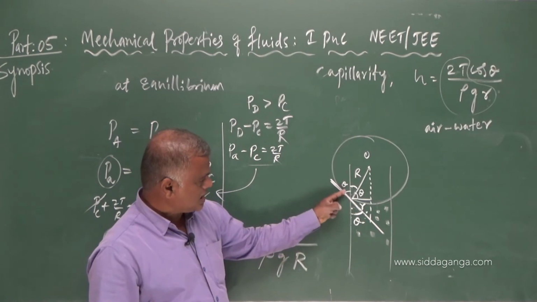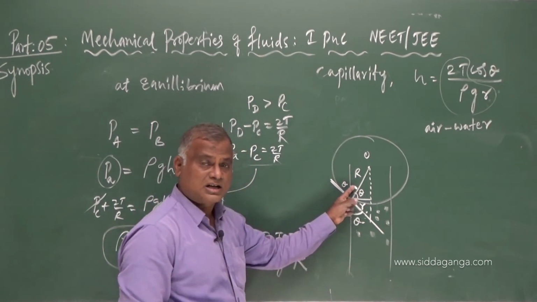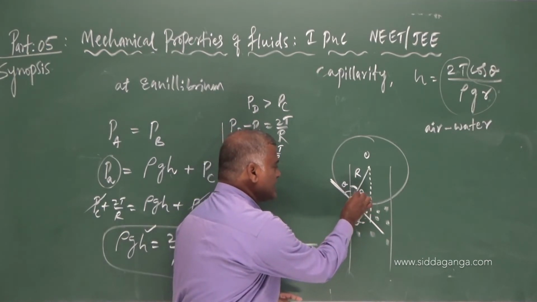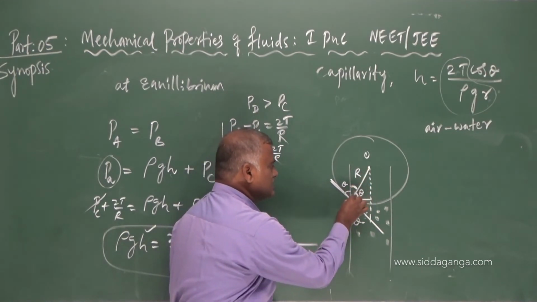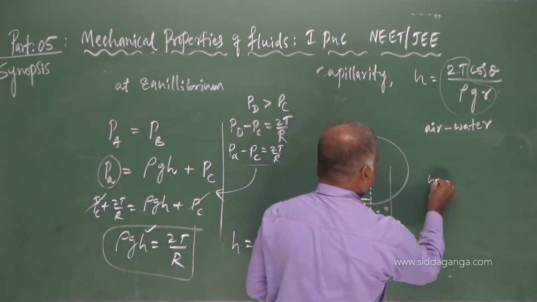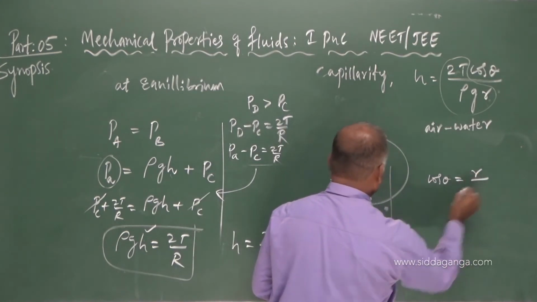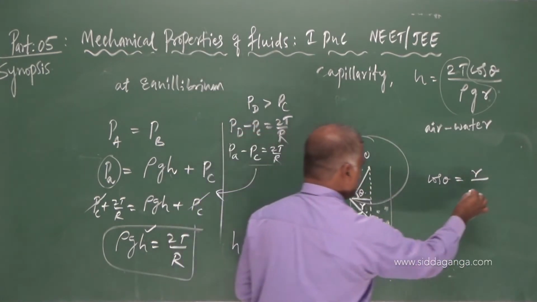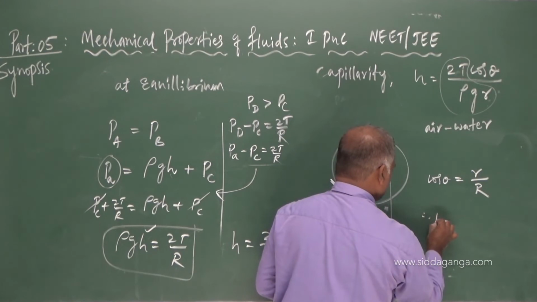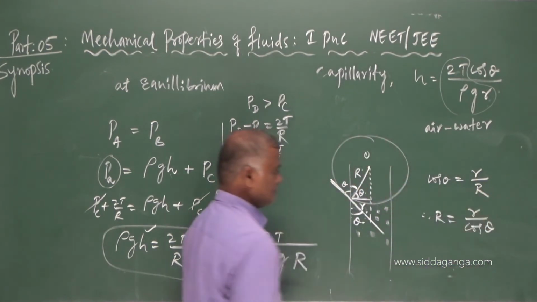These two are vertically opposite angles. This angle is 90 minus theta and this remaining angle is theta. Looking at this triangle, capital R and small r, cos theta is equal to the adjacent side divided by the hypotenuse. Therefore, capital R is equal to small r divided by cos theta.